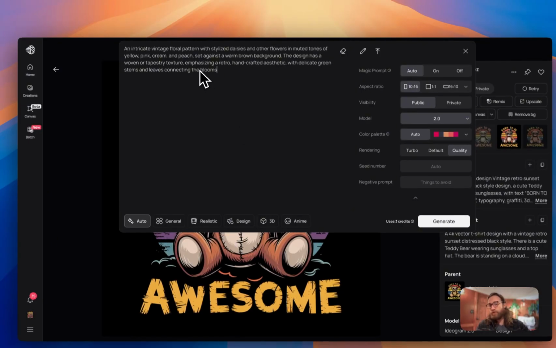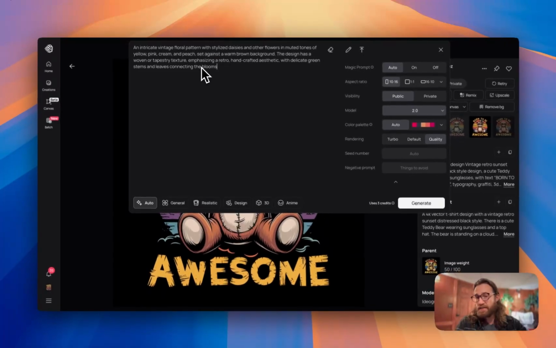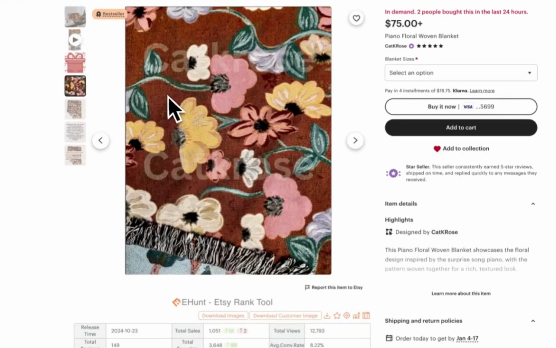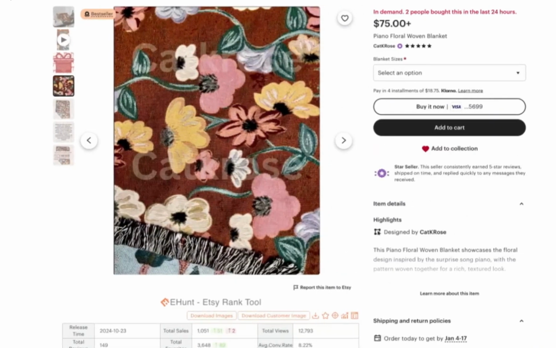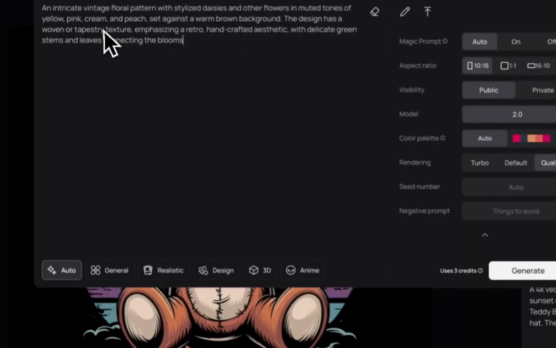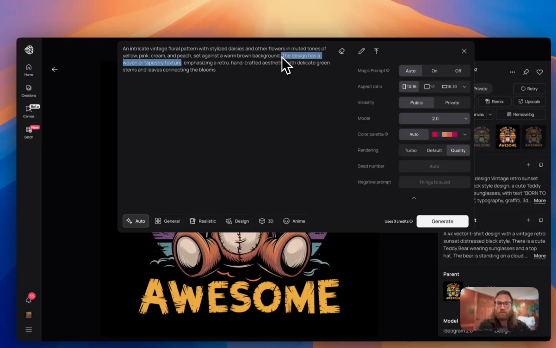If you have the pro version of Ideogram already, then you won't need to go to ChatGPT to get the description. You could just upload the photo directly by hitting upload image. But we're going to use this text prompt, and I'm going to take out the part that says that it has a woven tapestry texture, because that is the final product that has that texture, not the design itself. So I want to make sure I remove this part here so that we get the correct design.